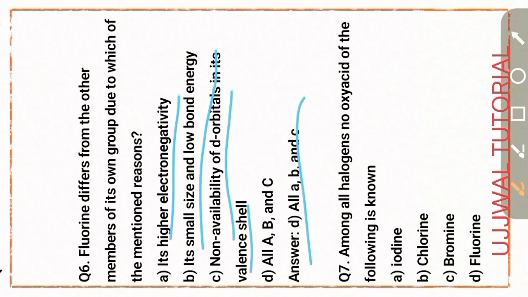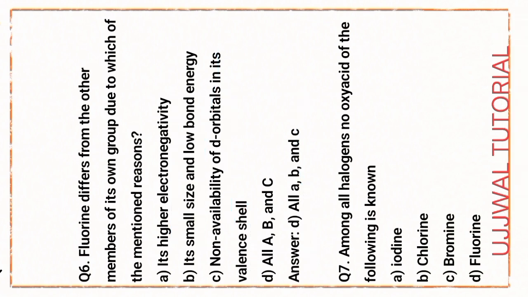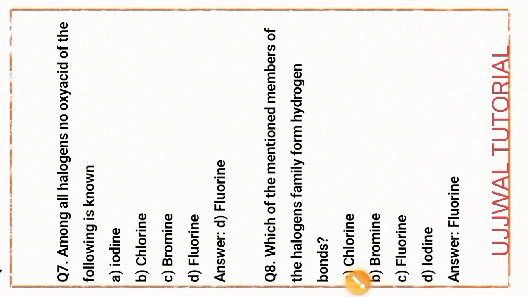Fluorine has atomic number 9, and the electron configuration is 1s2 2s2 2p5, so no d orbital. Next, question number 7. Among all the halogens, no oxyacid is known for fluorine. Option D is the right answer.